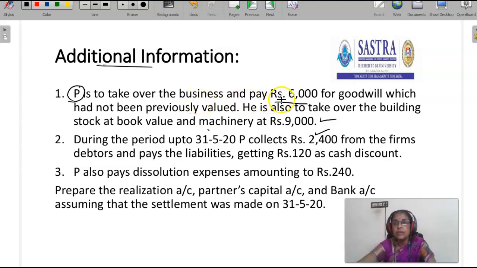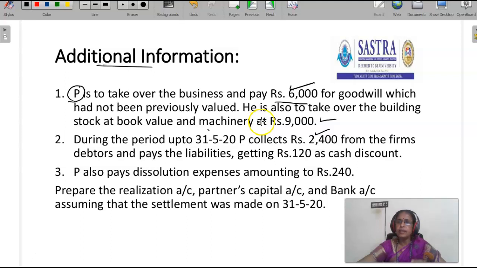So he pays 6,000 for goodwill which had not been previously valued. So it is not in the books, but they valued it, and P pays 6,000 rupees for goodwill. He is also to take over the building, stock at book value, and machinery.